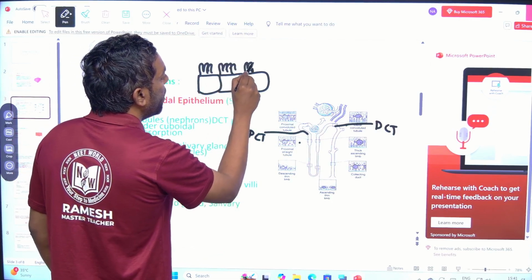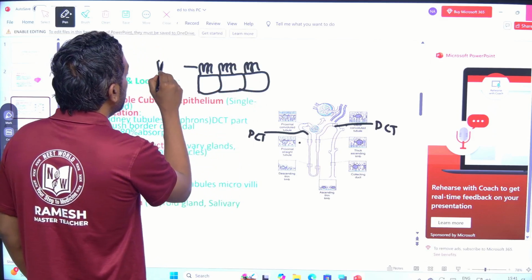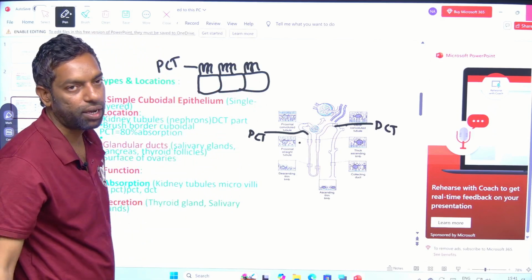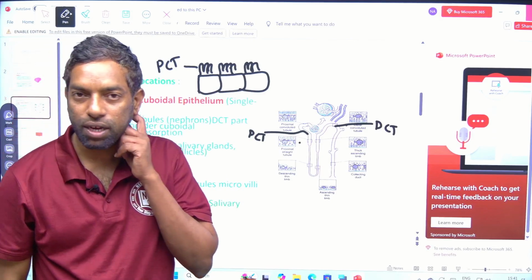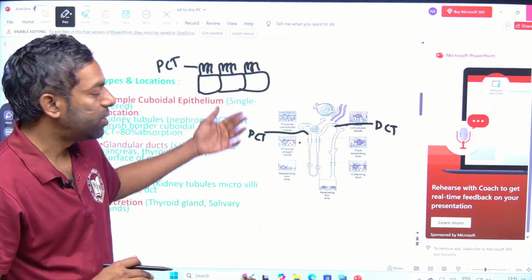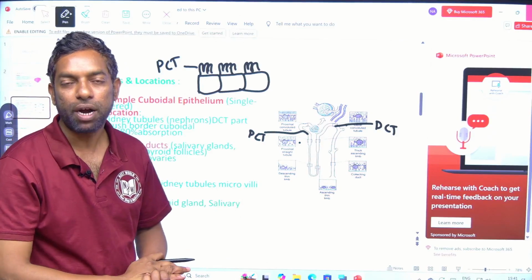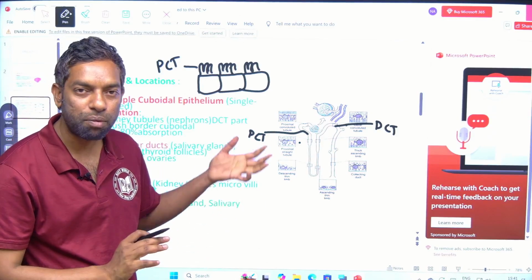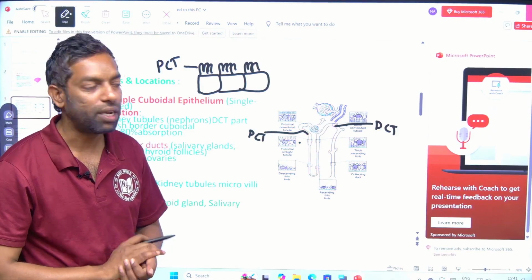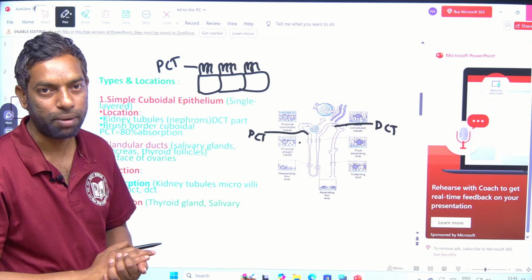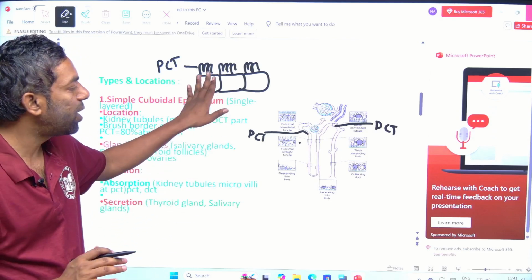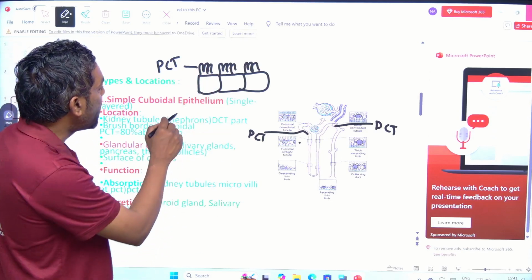In the PCT part, most important, guys, the simple cuboidal epithelial cells are modified into the microvilli. Microvilli means finger like projections. This is the cytoplasm.